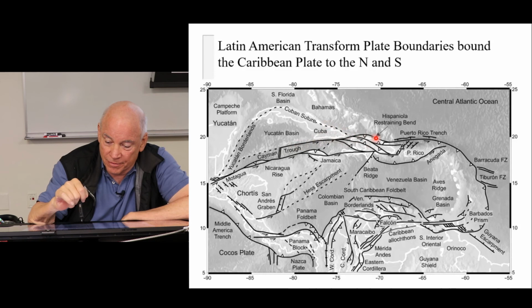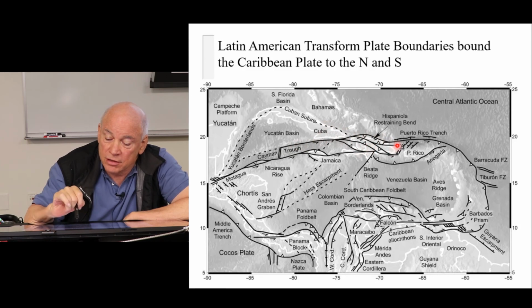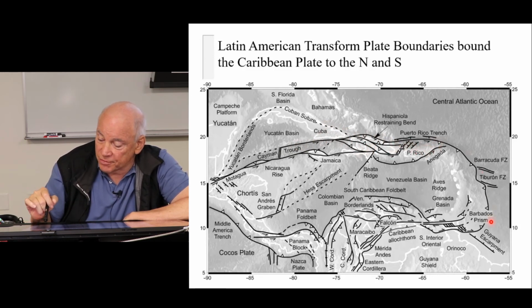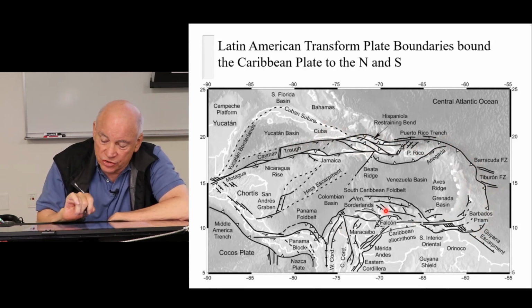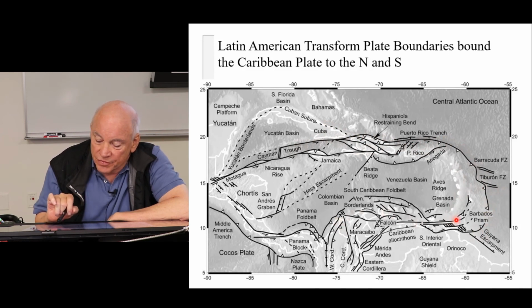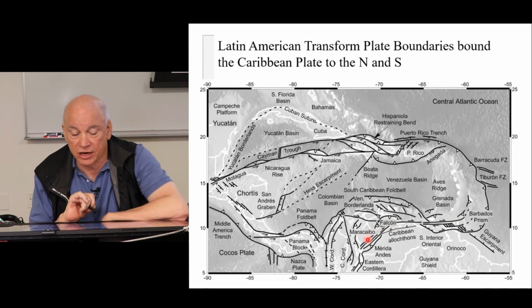boundary for the Caribbean. And then it comes through Haiti. Haiti had a very deadly earthquake that we'll talk a little bit about. Dominican Republic, on the north side of Puerto Rico, and then it joins up with this convergent plate margin here, where the Atlantic is being subducted underneath the Lesser Antilles. And then on the south side of the Caribbean, we have a very interesting complex set of structures related to this transform boundary in here as well.